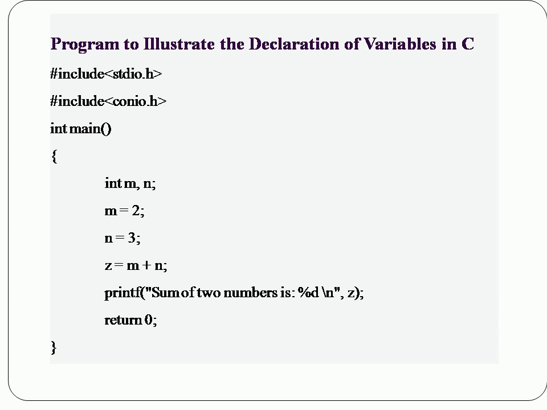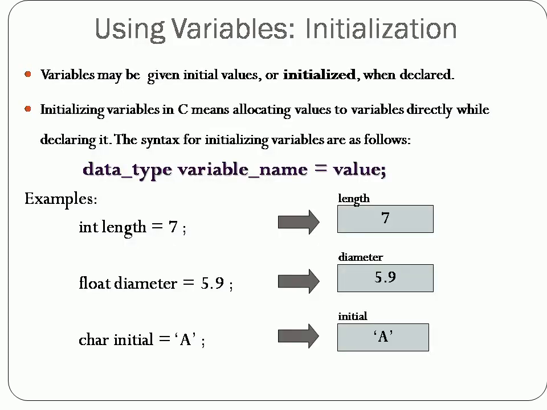And finally you have to end with a return 0 statement, as it denotes that this main function is going to return nothing. So finally, to terminate the program you have to close the curly bracket. In this slide we are going to see how to initialize values to the variable.